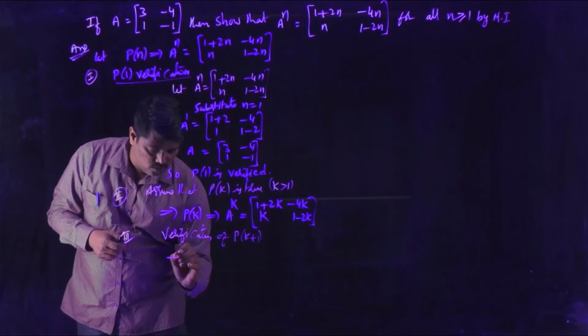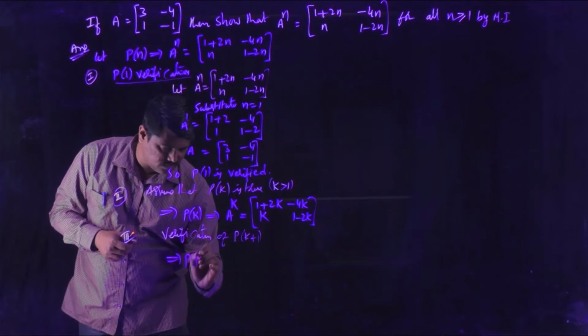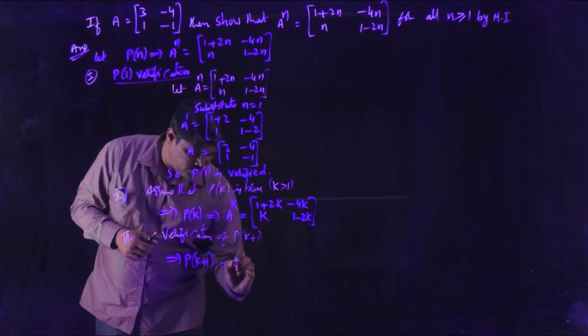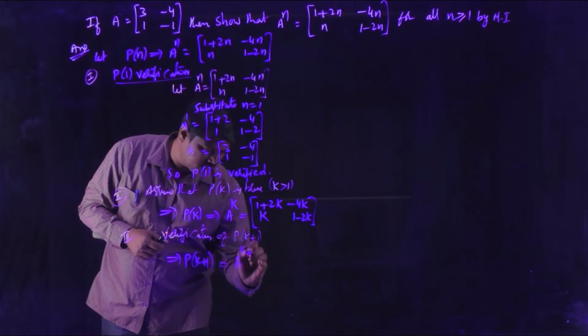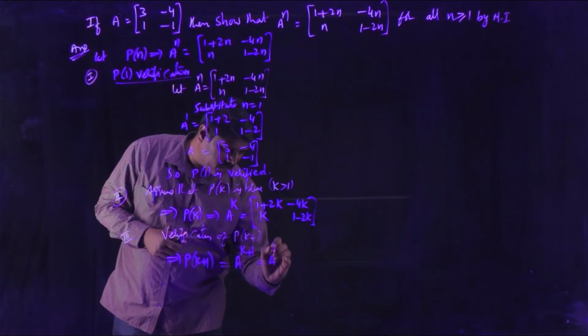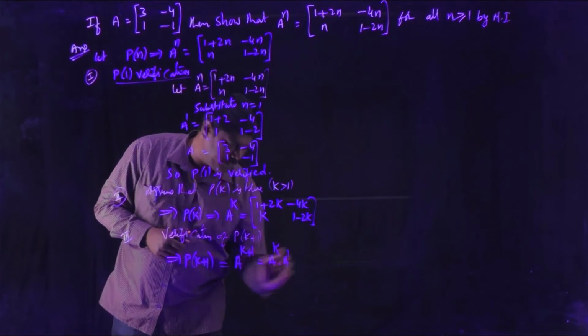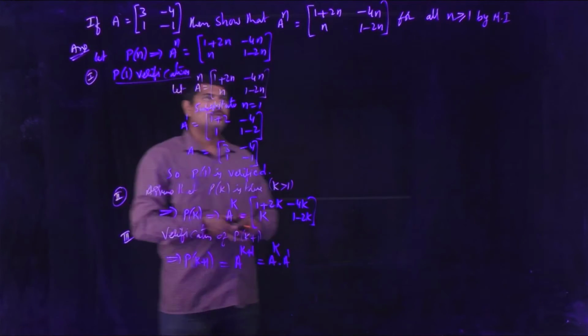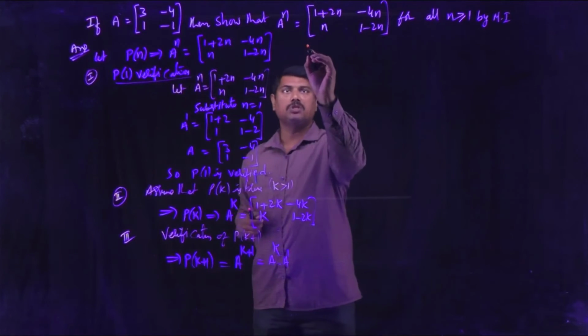So here you have to consider P of k plus 1. The P of k plus 1 is A power k plus 1. You can write A power k plus 1 as A power k into A power 1. Let me substitute from here.